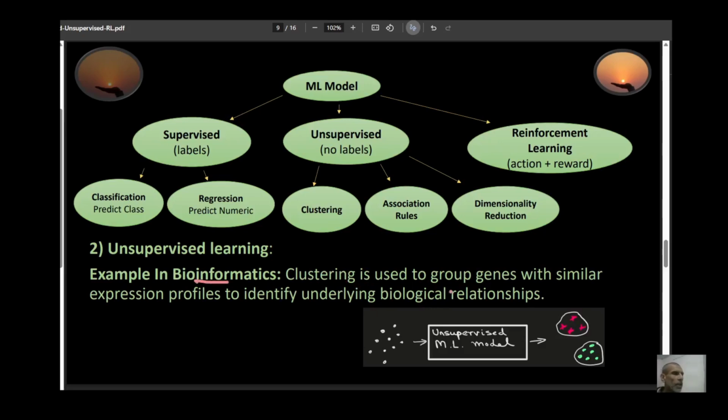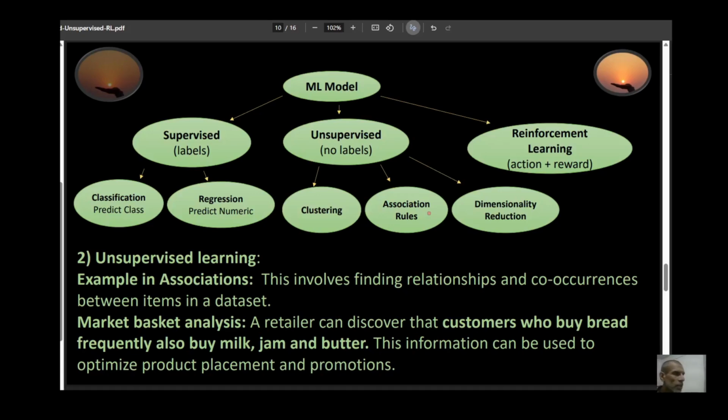So clustering, we can use it to group genes that have similar expression profiles. This way we can identify the underlying biological relationships between these genes. Now, let's look at the case of association rules. In this case, it involves finding relationships or co-occurrences between items in a data set. So, let's understand this through a market basket analysis.